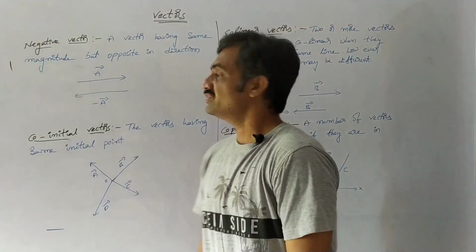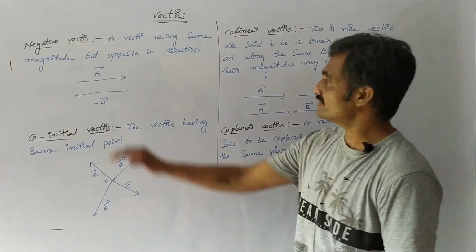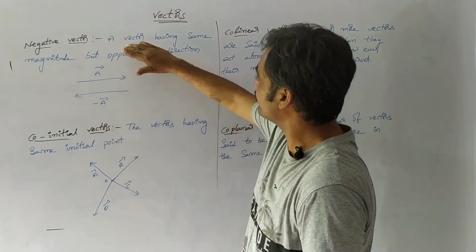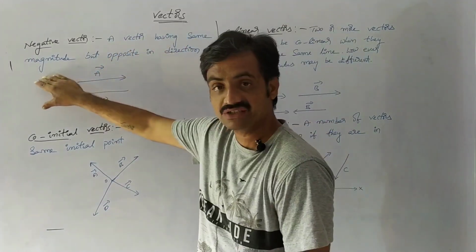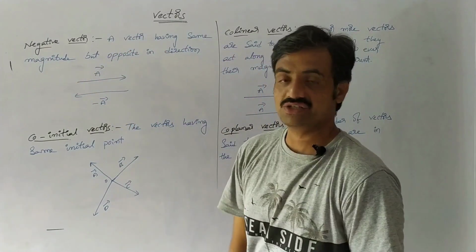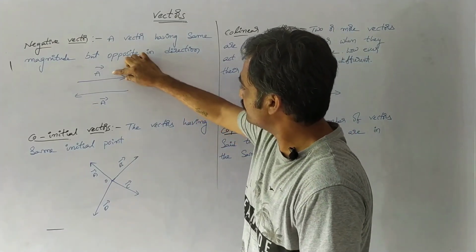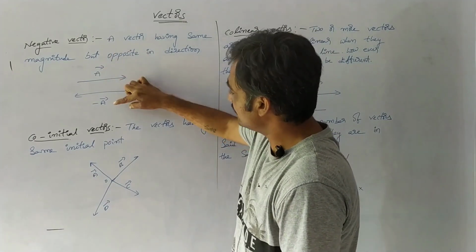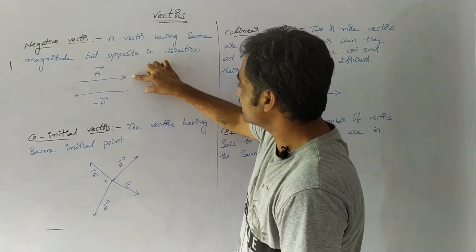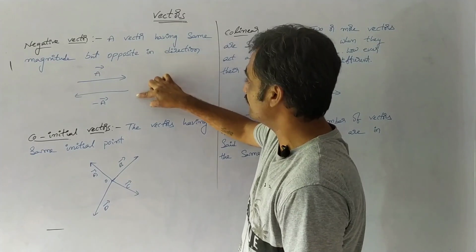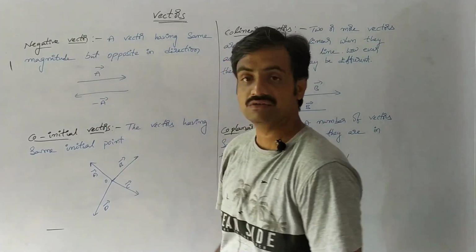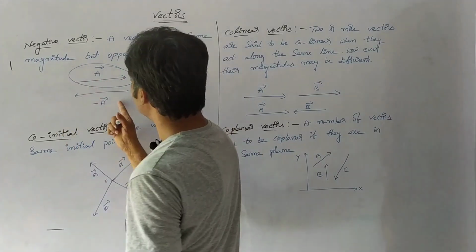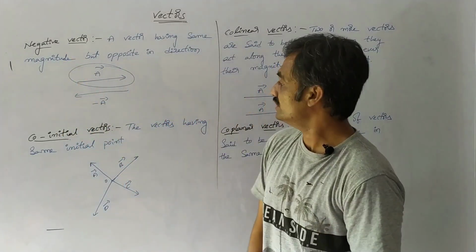Now we are going to see some more definitions regarding vectors. The first definition is negative vector. What does a negative vector mean? Observe the definition: a vector having the same magnitude but opposite in direction. Observe these two vectors, A bar and minus A bar. Their directions are different, so we can represent the second as a negative vector. If we change the direction of a vector, then we can represent it as a negative vector.